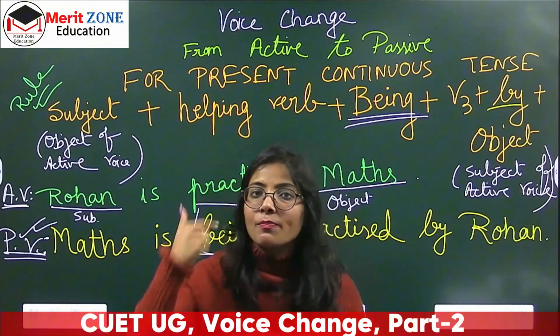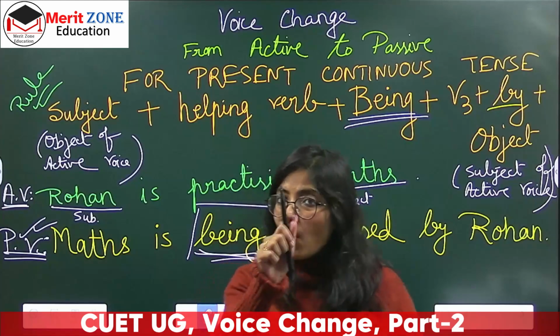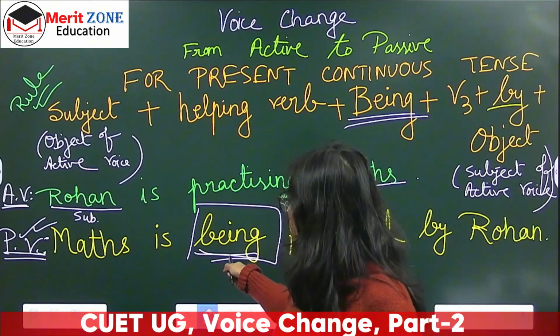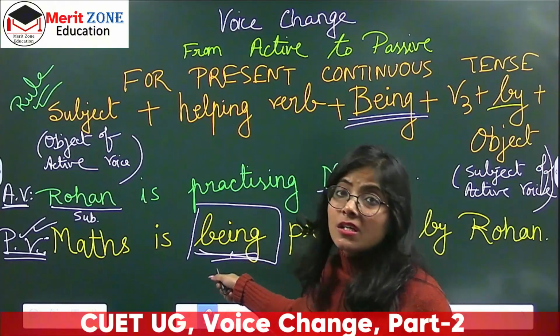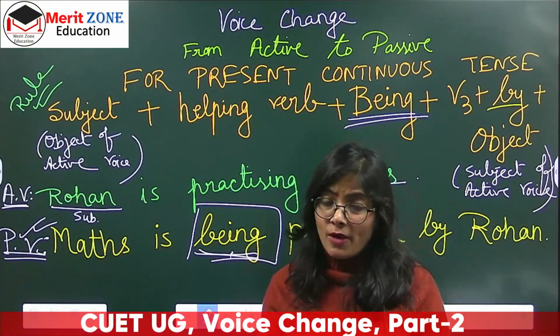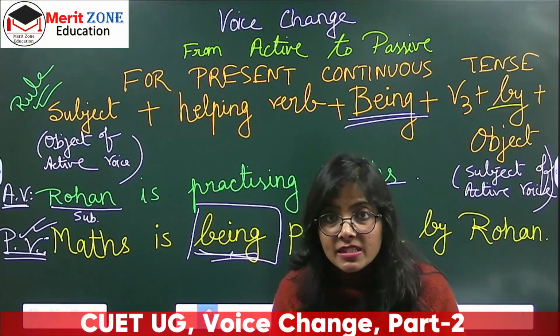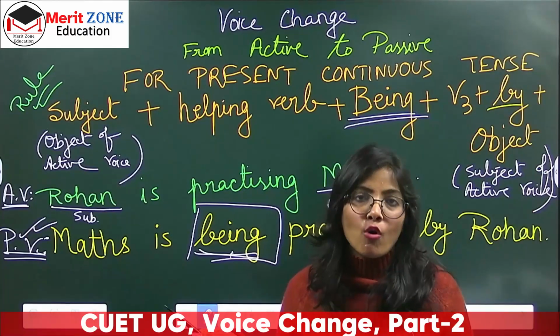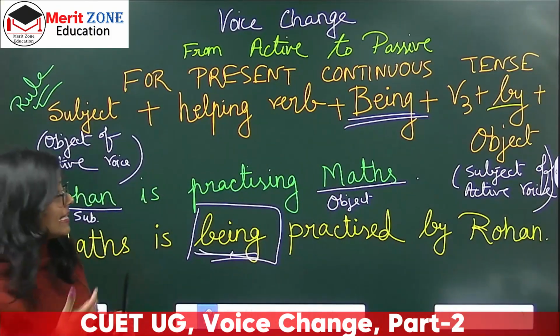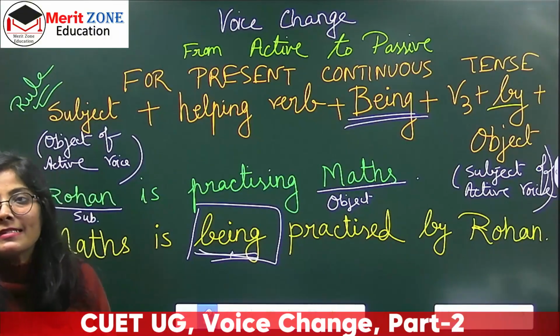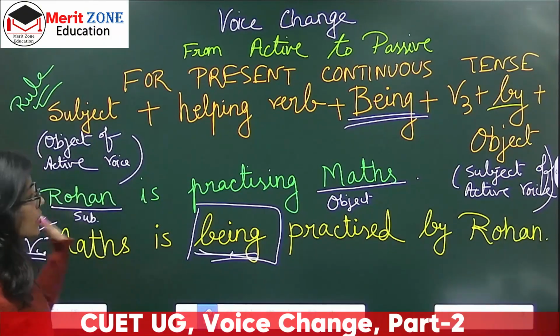Simple present tense और present continuous में जो अंतर है, that one difference is getting reflected by this one particular word, that is being. So if you do not put this word while you are changing from active to passive in present continuous tense, your sentence is completely wrong, right? So that's how we get different meanings of different sentences. Okay, now, so this is one example.